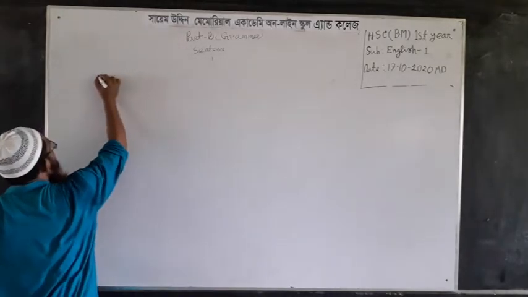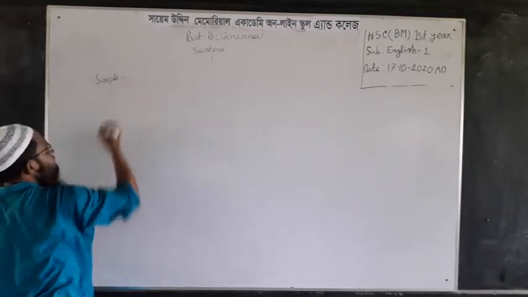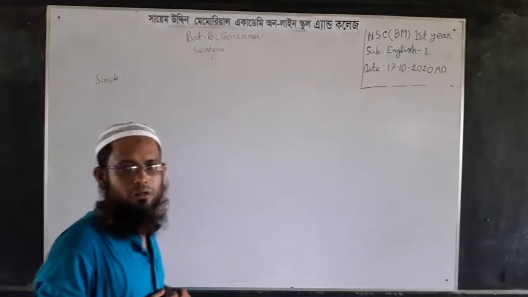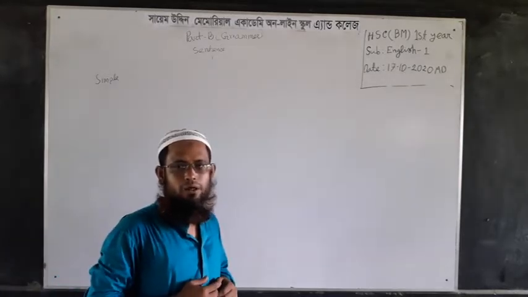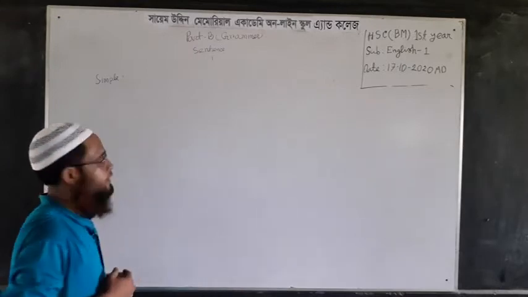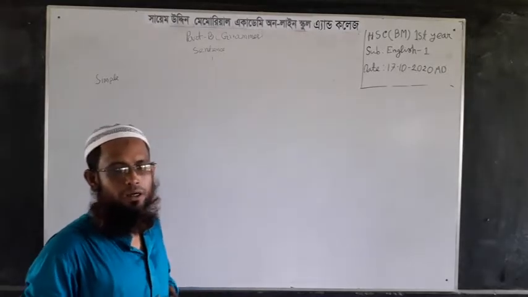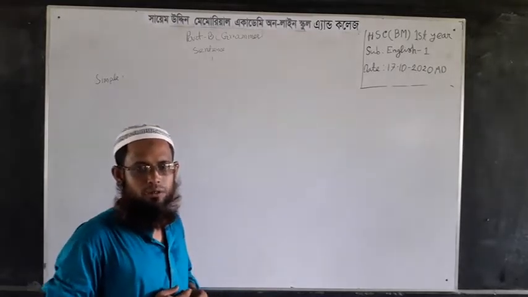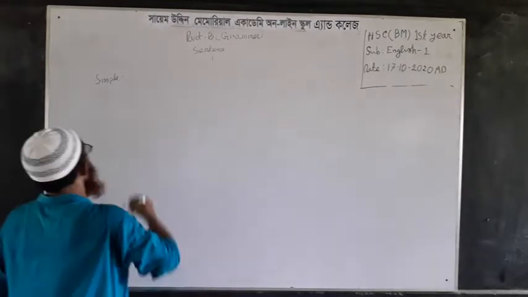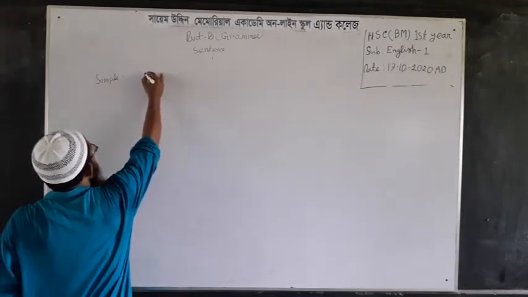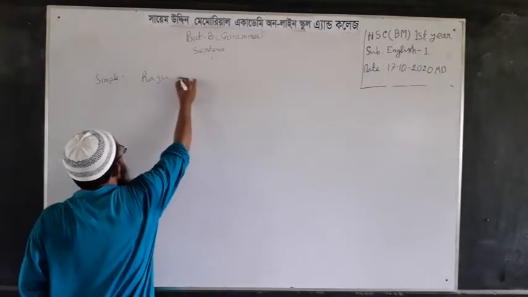Simple, that means having no difficulty or condition. Simply, the sentences we use in our daily activities are simple sentences. According to grammar, a simple sentence has only one subject and a finite verb. A simple sentence does not take more than one finite verb. As for example, you can see this sentence: Raju plays.